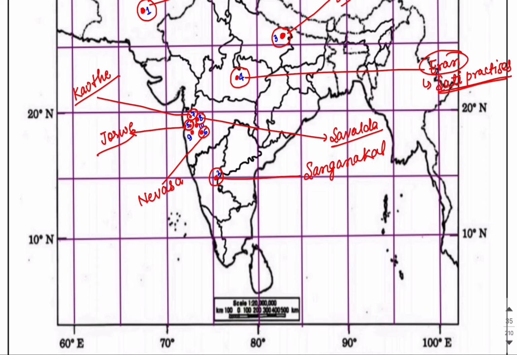Now let us move on to the ninth number, which is present again in Maharashtra, and the name of this site is very famous, Inamgaon. It is found on the bank of the river Ghod in the Pune district.